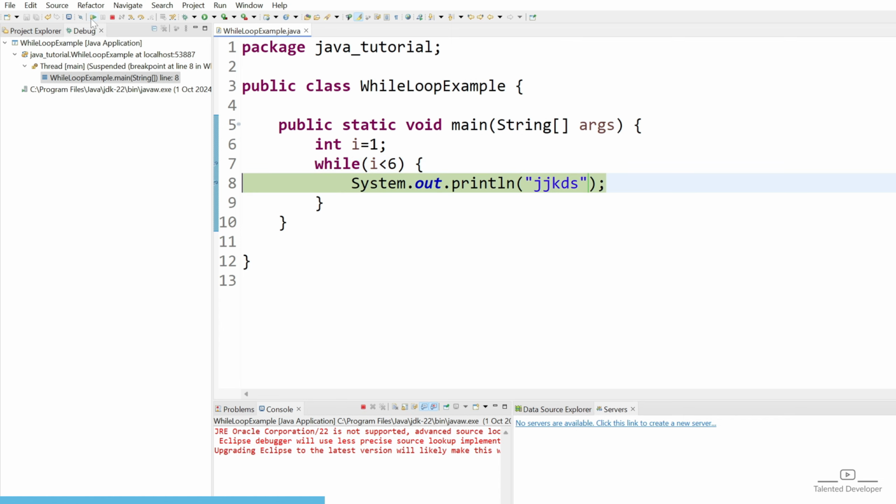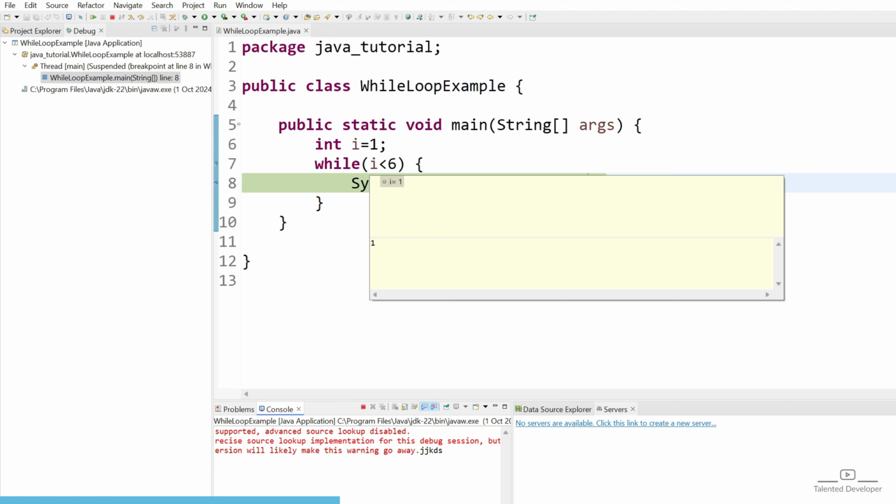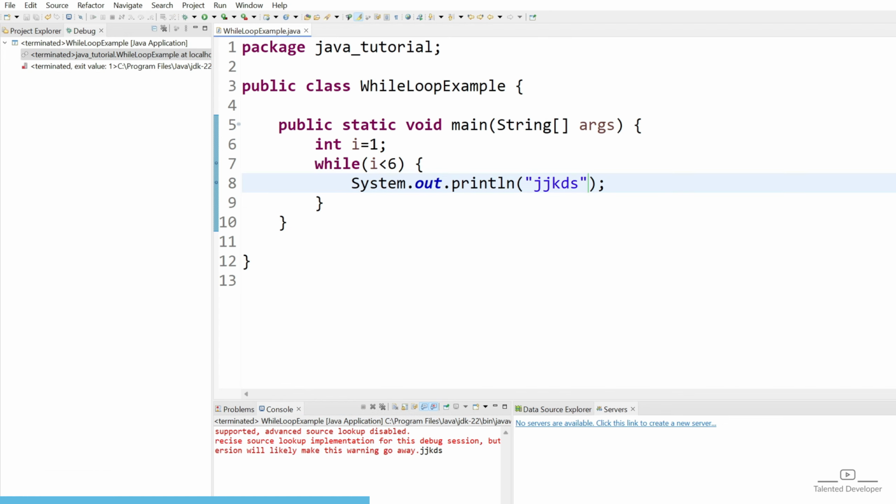Similarly, it will go next. So you can see, right? It keeps printing, but the i value is always 1. It is not incrementing like i = 1, then 2, then 3, then 4, then 5. Then once 6 comes, automatically this code would stop. Due to that, the code will keep running. So always remember to put some condition here, and this condition needs to become false. Otherwise, be ready for the nuclear bomb, because your console will be bombarded by whatever statement you are printing in your sysout statement.